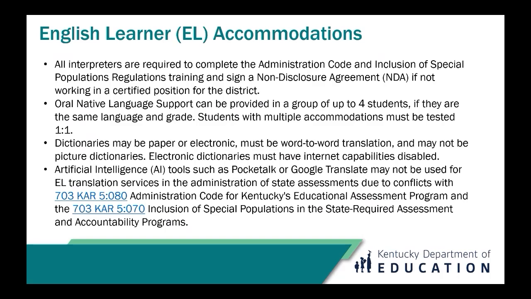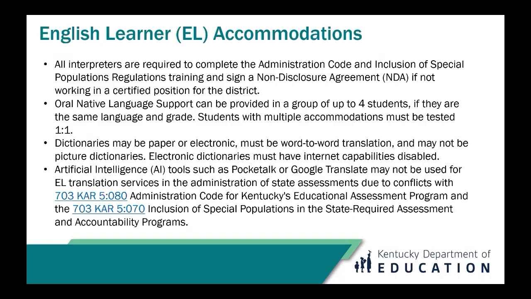Accommodations may include a human reader, scribe, extended time, oral native language support, and use of a dictionary. All interpreters must complete the Administration Code and Inclusion of Special Populations Regulation trainings before a test session starts. Additionally, anyone not working in a certified position for the district must sign a non-disclosure agreement.